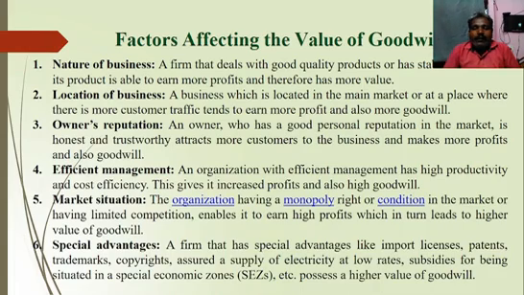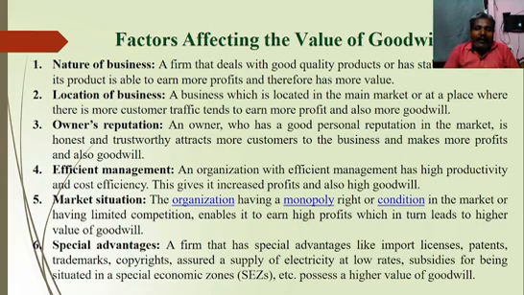and also high goodwill. Then the next factor is market situations. An organization having a monopoly right or condition in the market or having limited competition is enabled to earn high profits, which in turn leads to a higher value of goodwill.